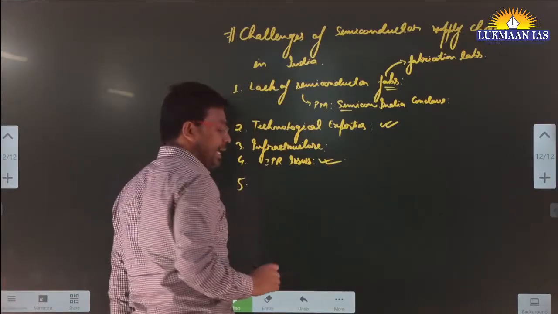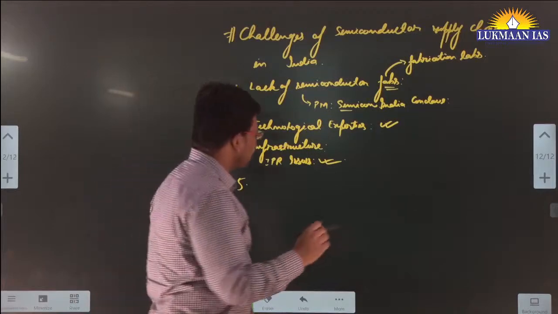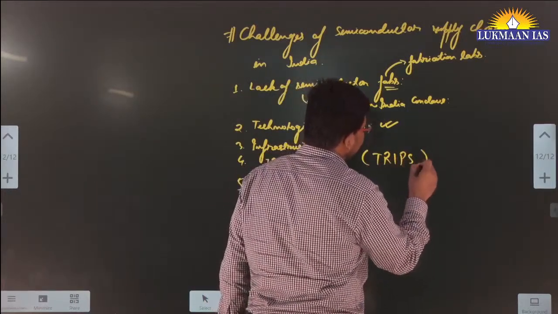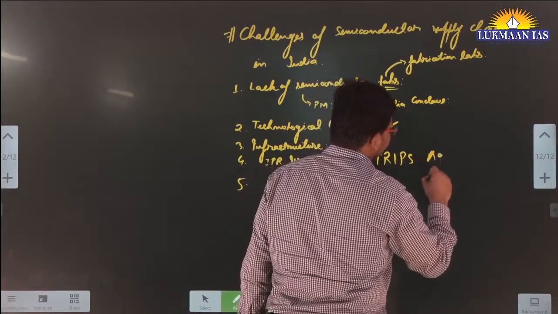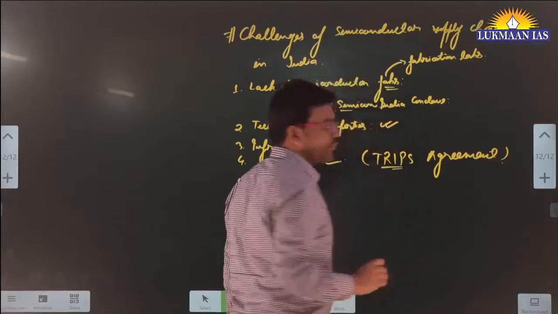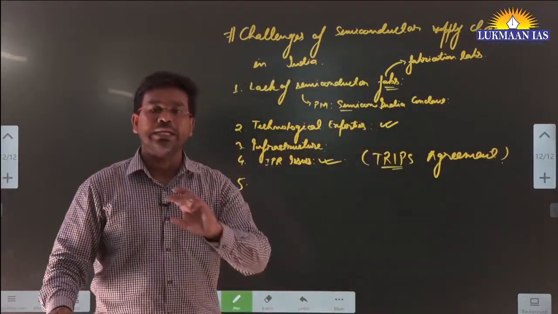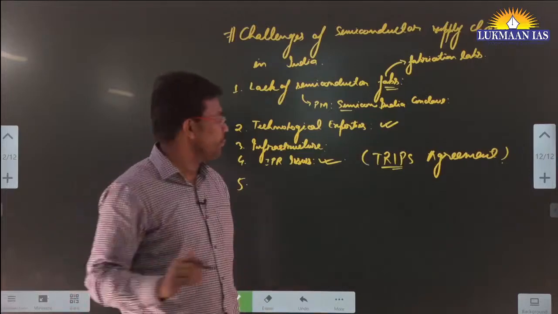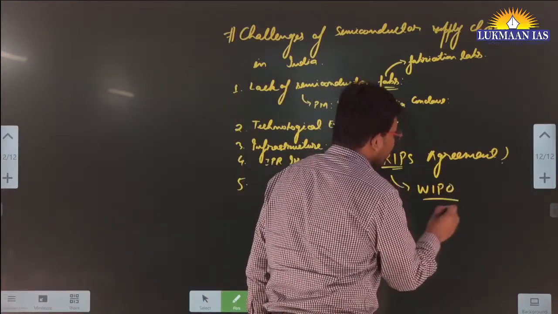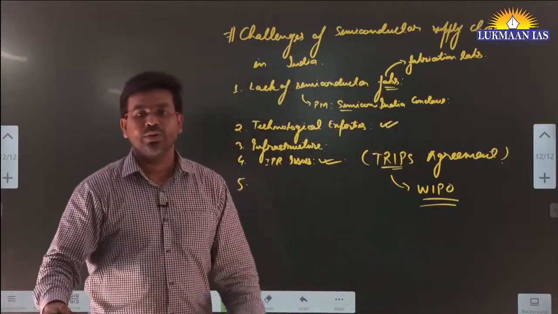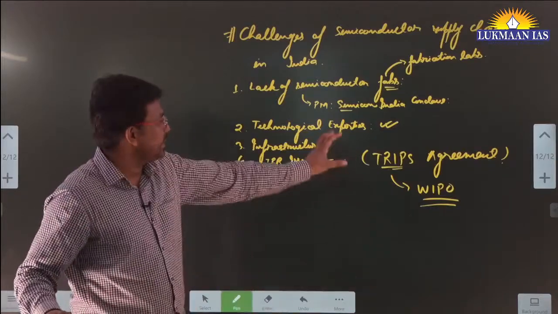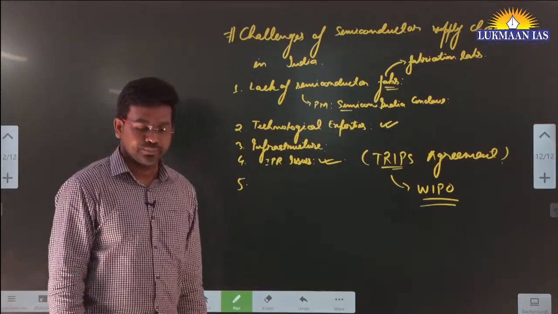However, the Government of India has been working on it, because it has signed the TRIPS agreement, known as trade related aspects of intellectual property rights. Under the World Trade Organization, we have an organization known as the World Intellectual Property Organization, WIPO. India is a signatory to it, and India is also a signatory to the TRIPS agreement.